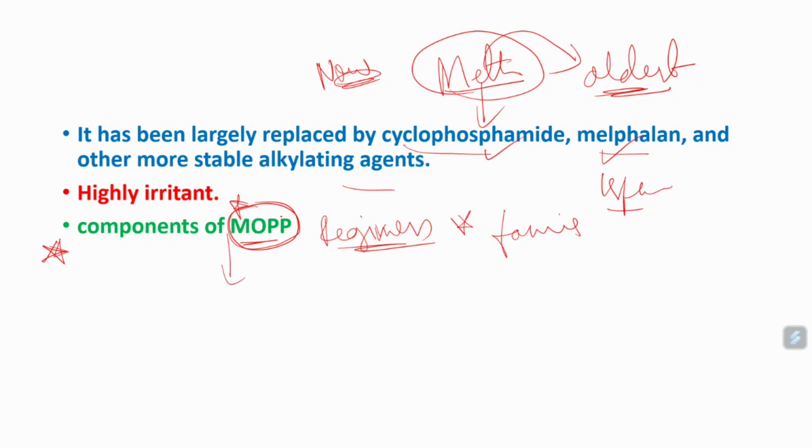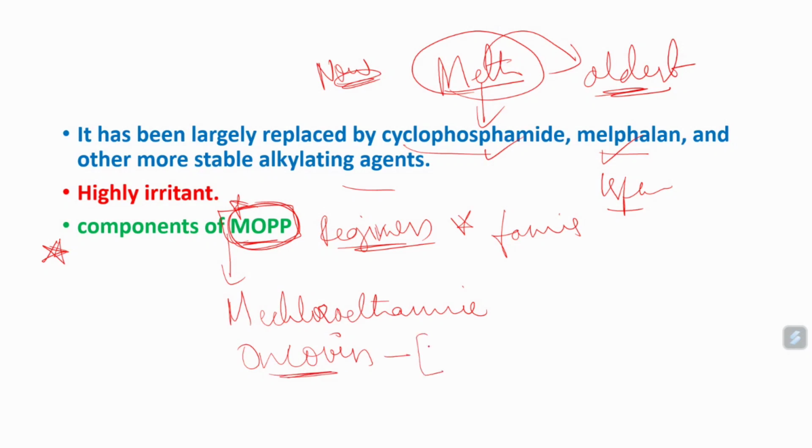In this regimen, we have 4 drugs. Each letter determines one drug. M indicates mechlorethamine and O indicates Oncovin. You know what is Oncovin? Oncovin is the brand name of vincristine.